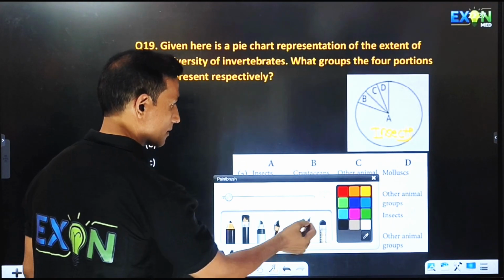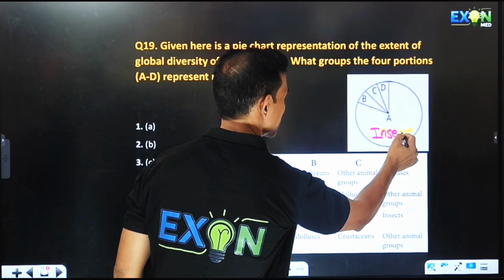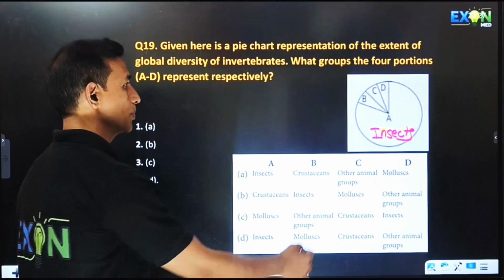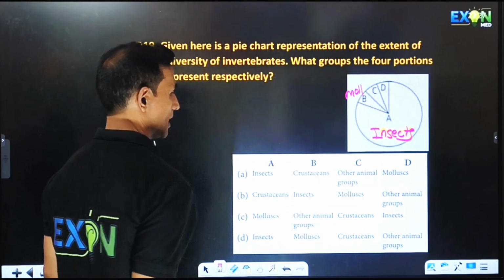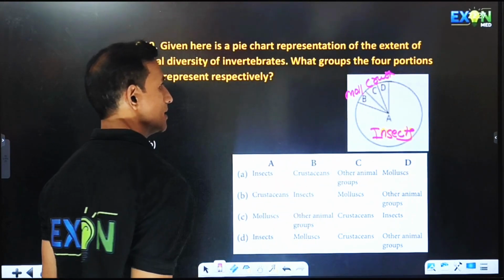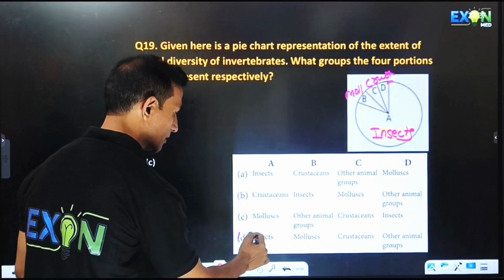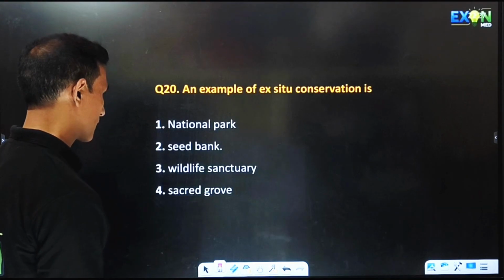So here, this is insects. Then B group represents molluscans, and C group represents crustaceans, and D group represents other animal groups. So hence the correct option will be D. That is, D is the correct option.